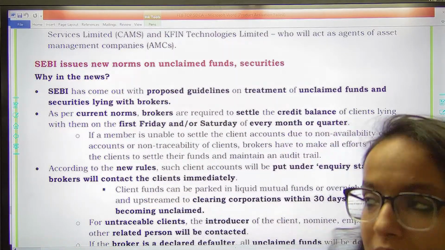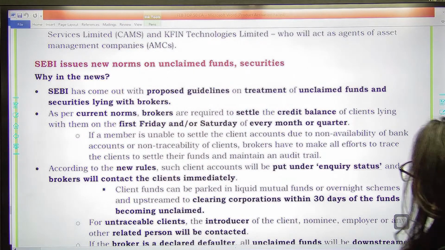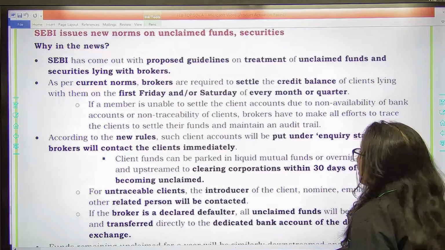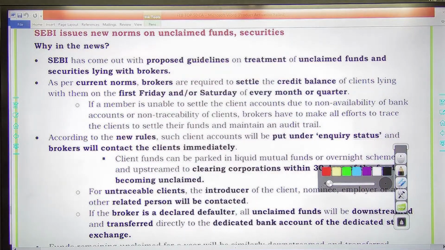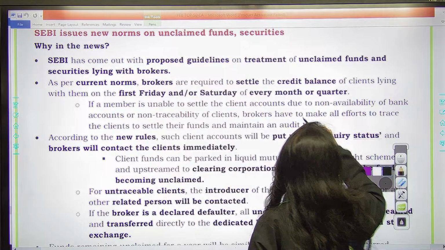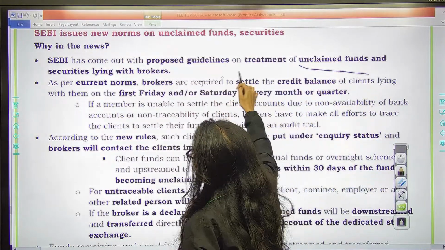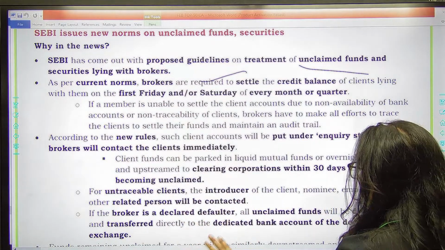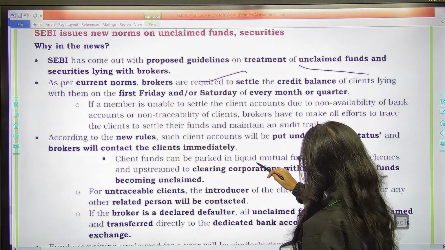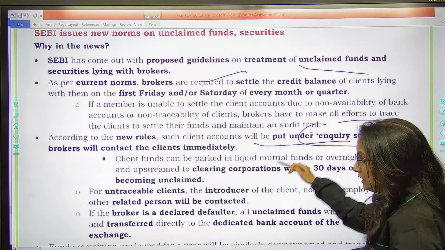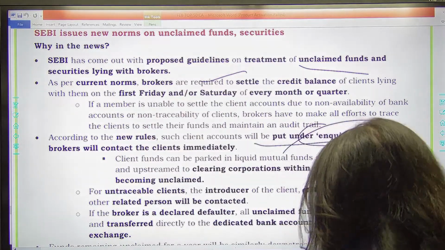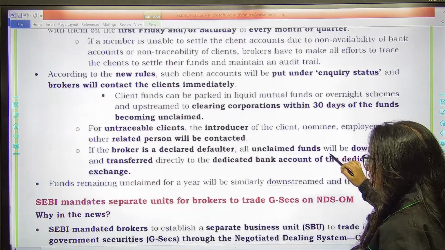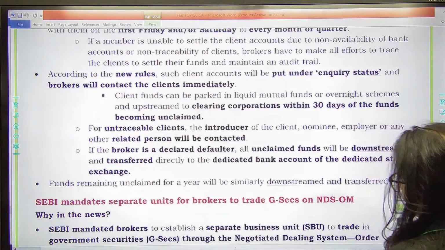Next news we have is SEBI issues new norms on unclaimed funds and securities. Unclaimed funds pe SEBI has been really stricter nowadays. So SEBI has come up with proposed guidelines on treatment of unclaimed funds and securities lying with brokers. According to the new rules, such clients which are unclaimed or inactive for quite long period of time will be put under inquiry status, and brokers will contact to clients immediately. Brokers will be contacting to them.